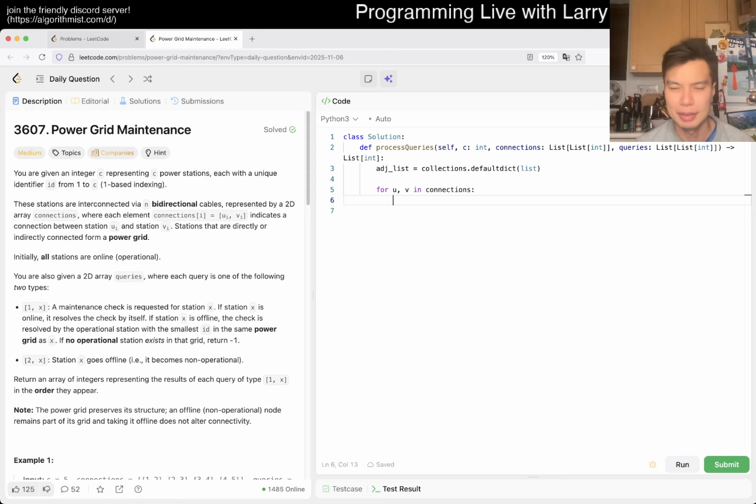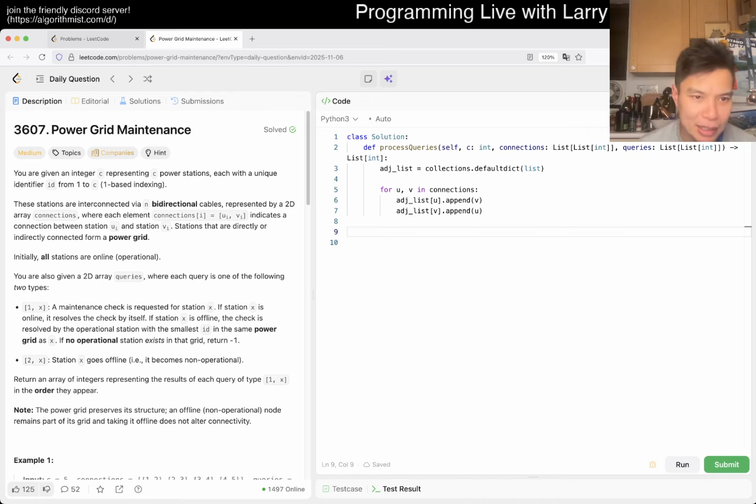Connections, right? And this is just adjacency list construction, right? And then once we have that, now we just have to get the connected components part.